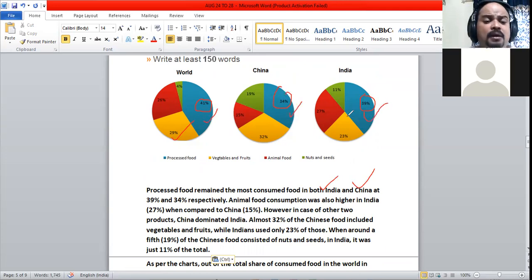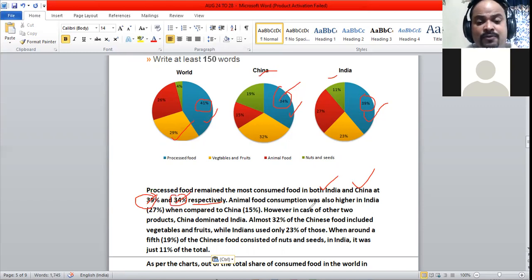The most consumed food in both India and China was at 39 and 34% respectively. I have mentioned India first, 39%, China second, 34%. So I have not said China and India; I have gone with the greater proportion first and the lesser proportion second, and I have not mismatched the country names. India 39%, China 34% respectively.